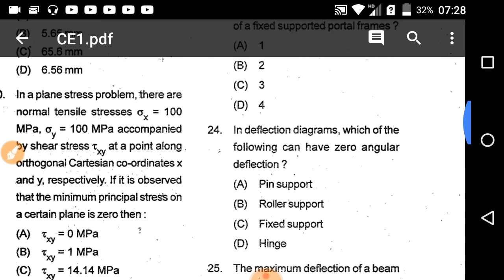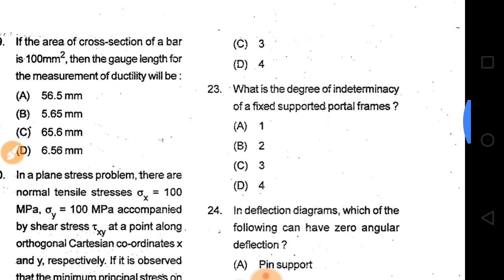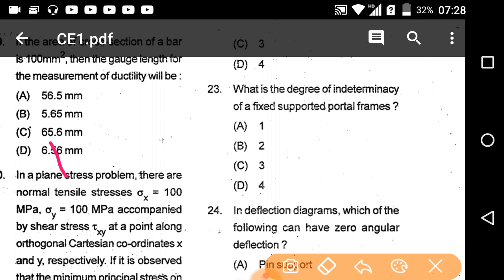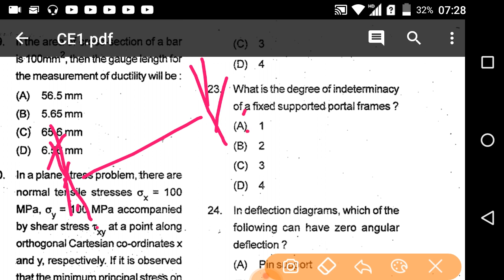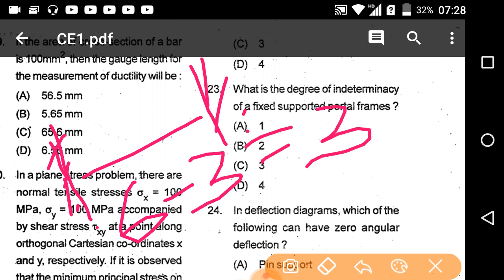Question number 23. What is the degree of indeterminacy of a fixed supported portal frame? 1, 2, 3 and 4. Fixed beam, this is a fixed beam, 6 minus 3 equal to 3.